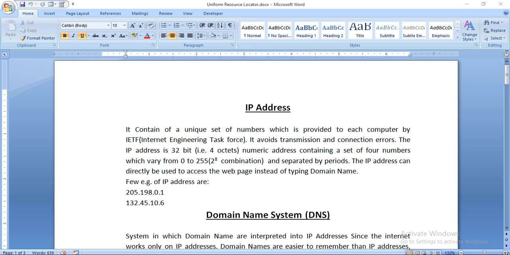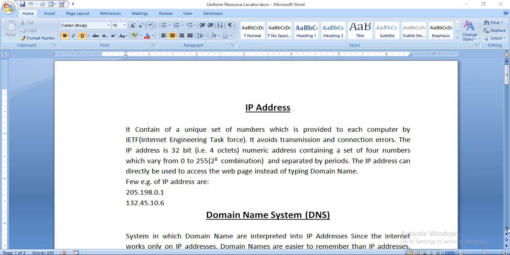A numeric address containing a set of 4 numbers which vary from 0 to 255, that is equal to 8 bits. That means 256 combinations, separated by periods. The IP address can directly be used to access the web page instead of typing the domain name. A few examples of IP address are 205.198.0.1 and the second is 132.45.10.6.